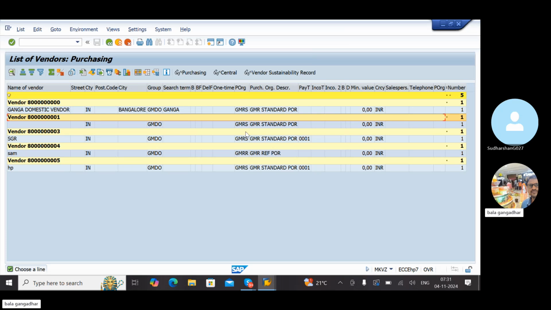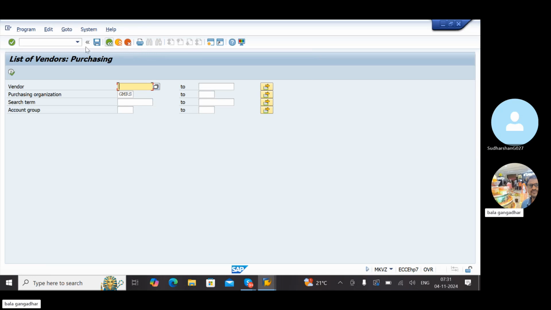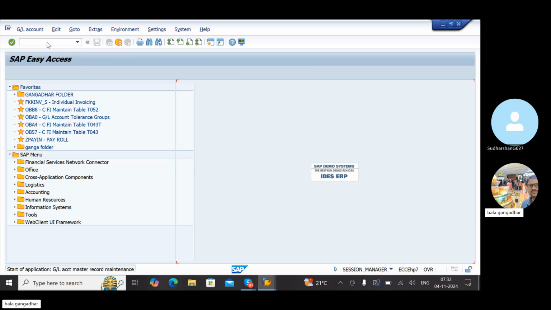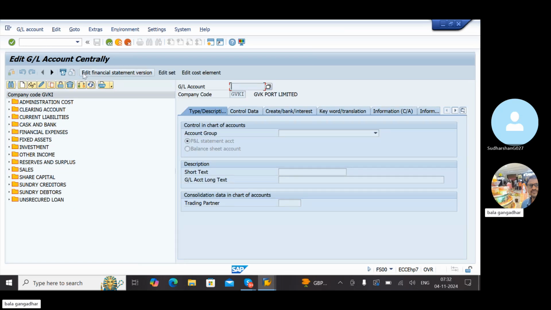Whatever data we maintained, only central organization wise is there, but all the company code data is left out. Means something was removed from our database, as you have seen already. FS00 is a transaction code to check the account details.